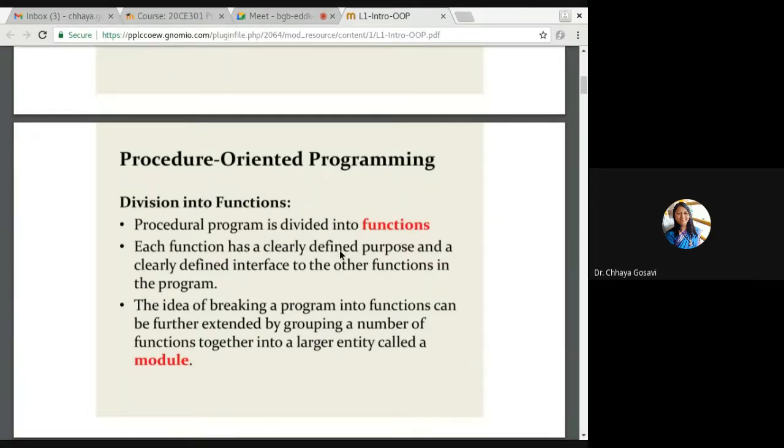Each function has a clearly defined purpose and a clearly defined interface to other functions in the program. So I can have a function which will take input, a function which will do some operations, and a function which will display the output. Input can be from a file, from the keyboard, or from camera images. Depending upon what input I want, that input function will be used.